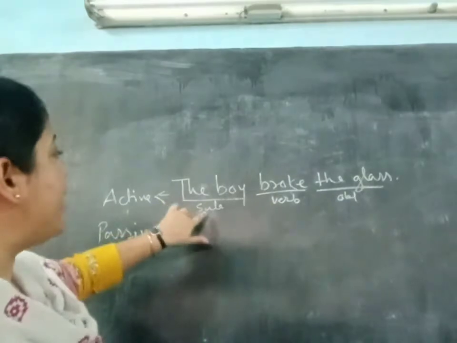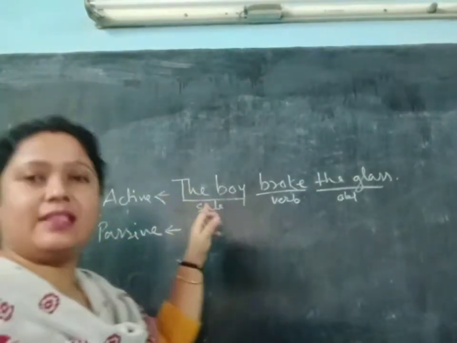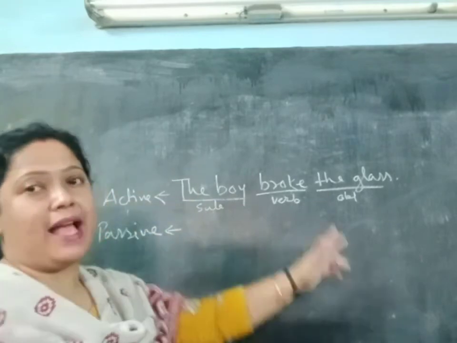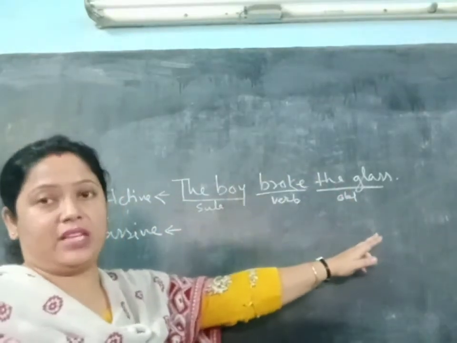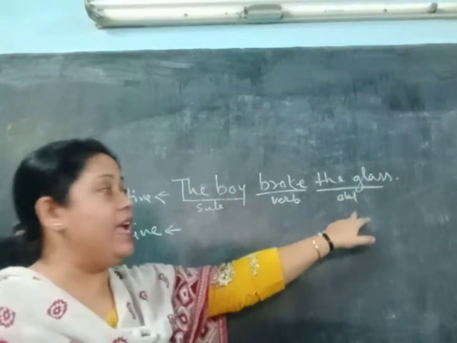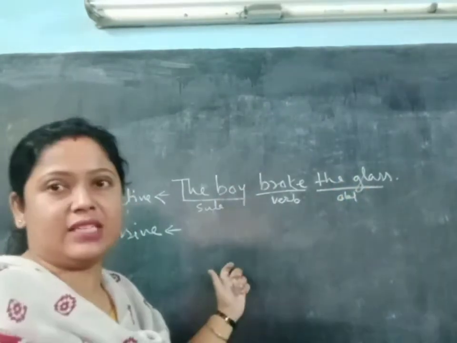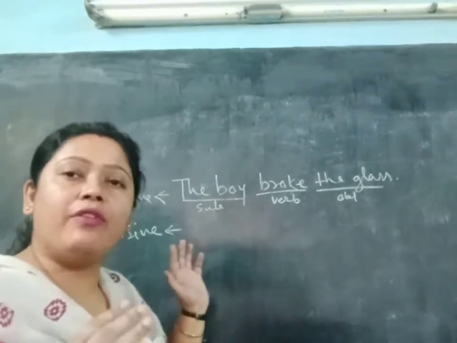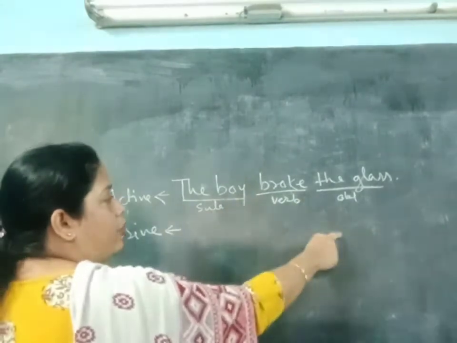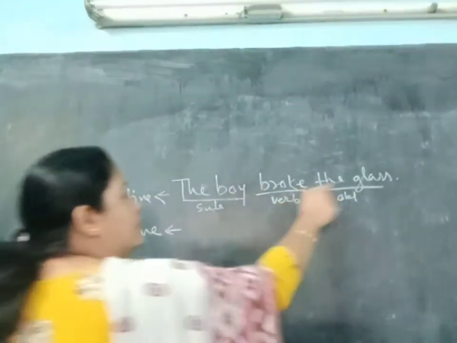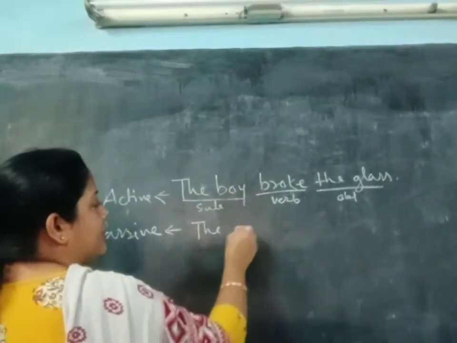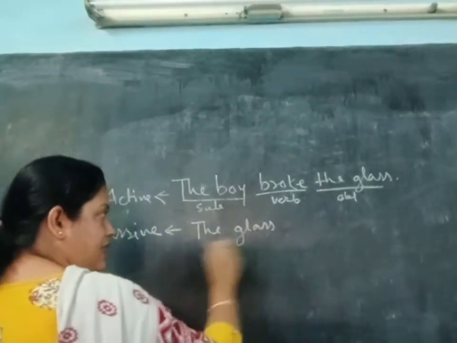That means here in the active voice, the boy is the subject, so when you change from active to passive, the boy will become the object. And the glass, the object in the active voice, will become the subject in passive voice. How will we write? I have told you just now that subject will become object and object will become subject. So the glass is written here. We are going to write the glass at the first because it will be the subject here.